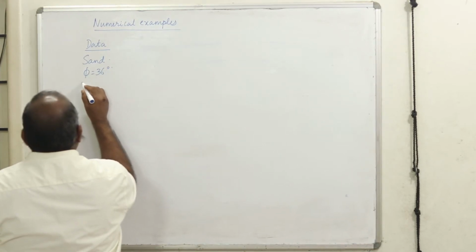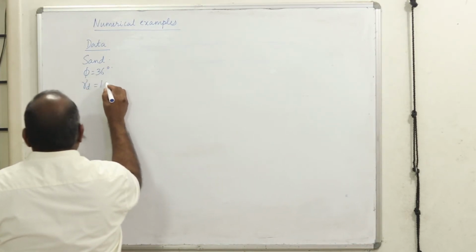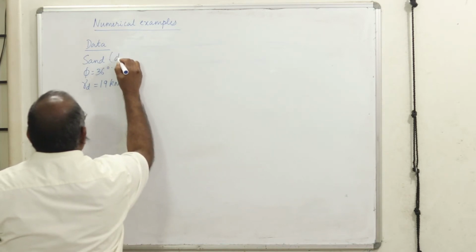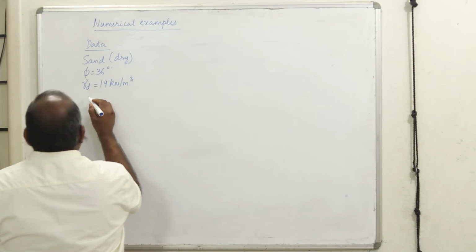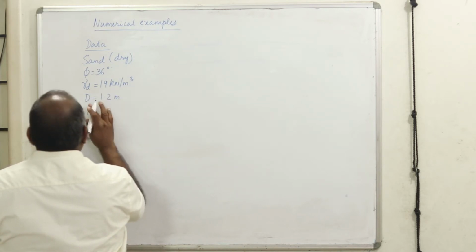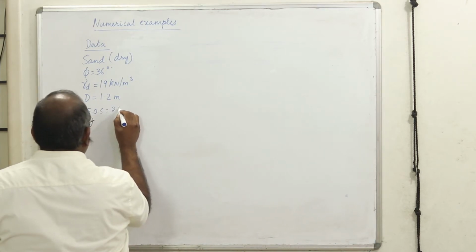It's in a dry condition. Gamma D is 19 kilonewton per meter cube. This is dry. Then the depth of footing is 1.2 meters. Okay, it's asking you to use a factor of safety of 2.5.